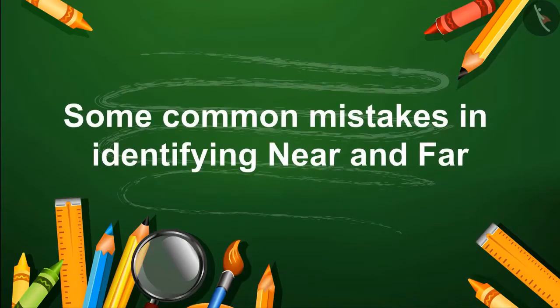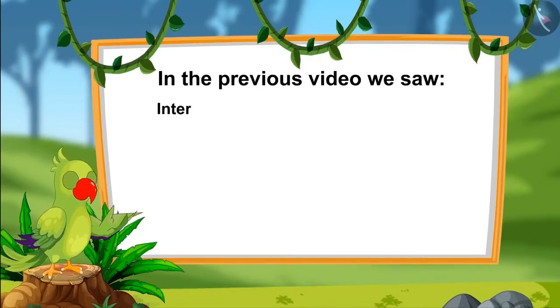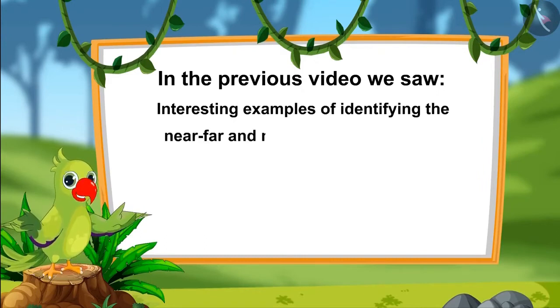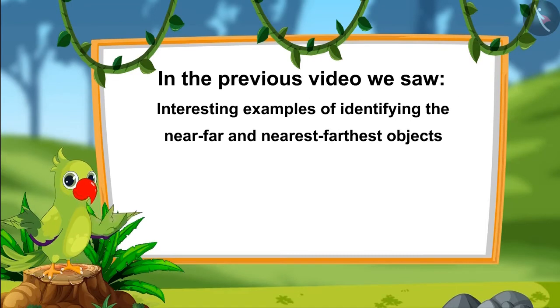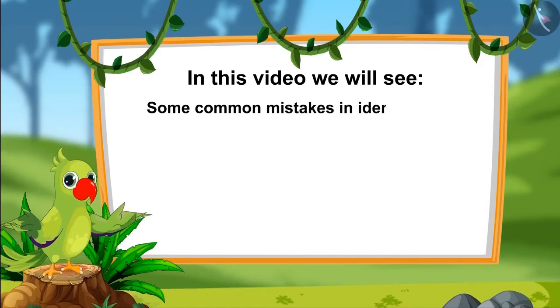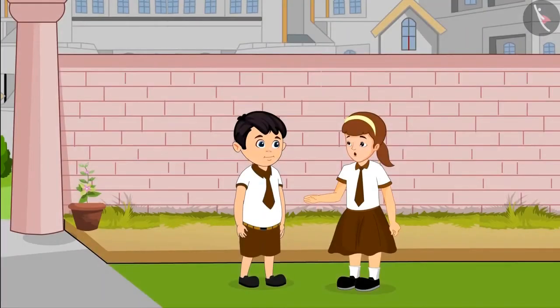Some common mistakes in identifying near and far objects. Hello children! In the previous video, we saw some interesting examples of identifying the near, far and nearest, farthest objects. In this video, we will learn about some common mistakes which should be avoided in identifying the near, far and nearest, farthest objects. Today, Aarti and Chotu are talking during their lunchtime.